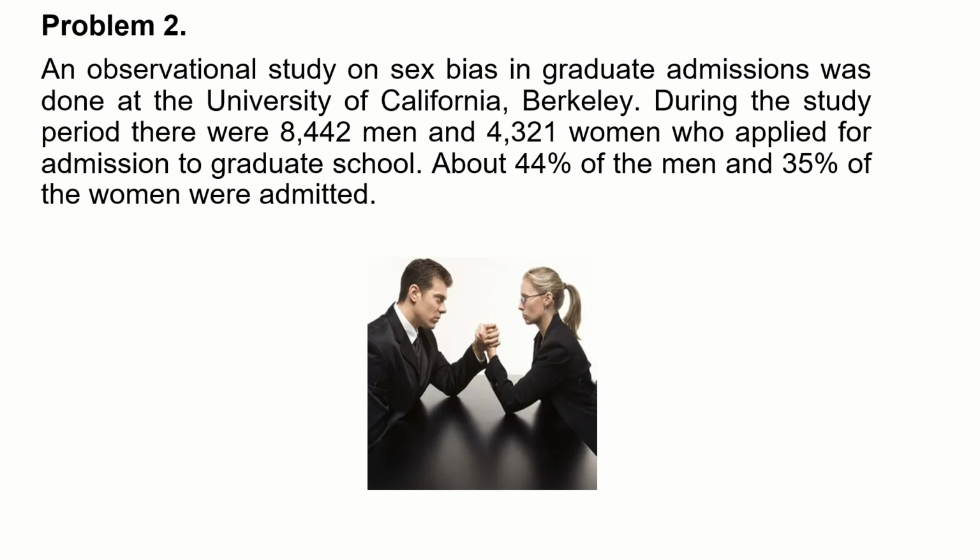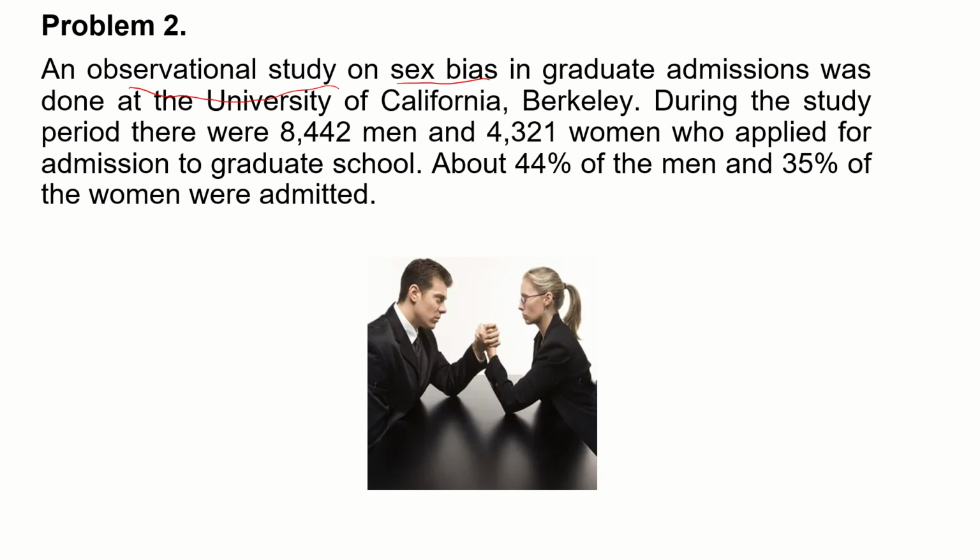Let's move to a second problem. So in this one, this was an observational study. When we talk about an observational study, that means that we didn't perform an experiment. This is pretty much like you have a database and you use the data from the database. Okay, and the idea of the study was to check sex bias in the graduate admission for a university in the US. So there were some claims that maybe the admissions were biased.